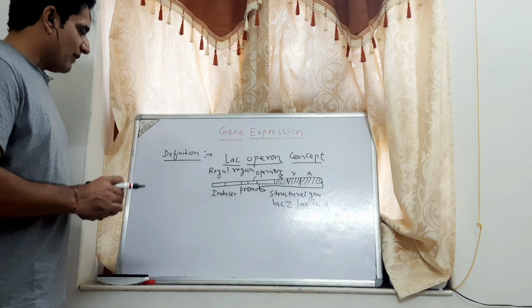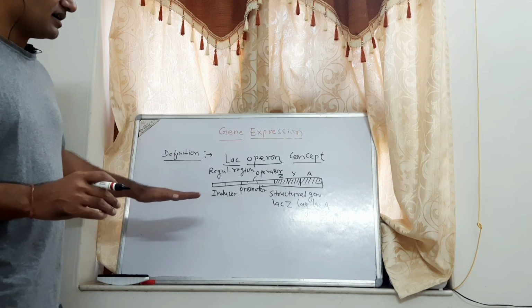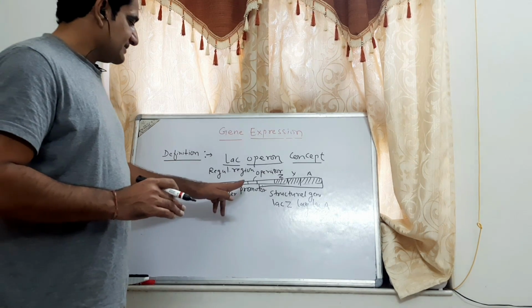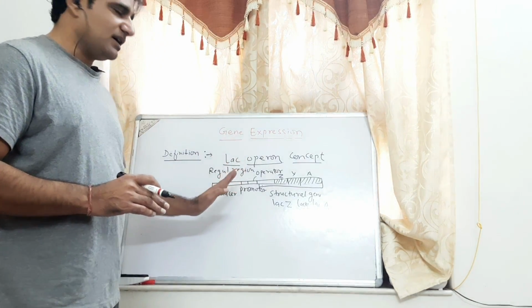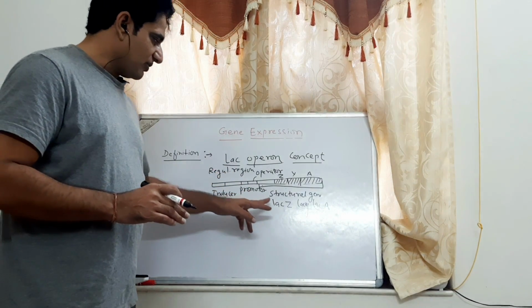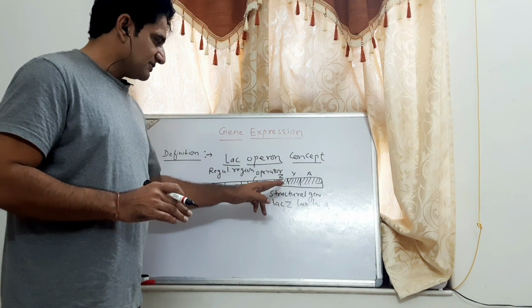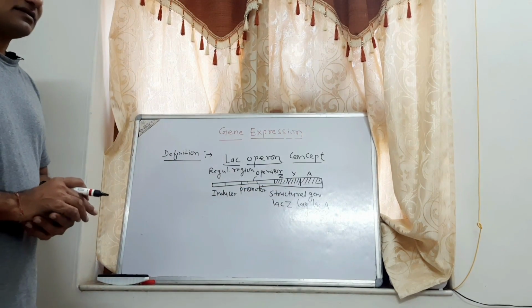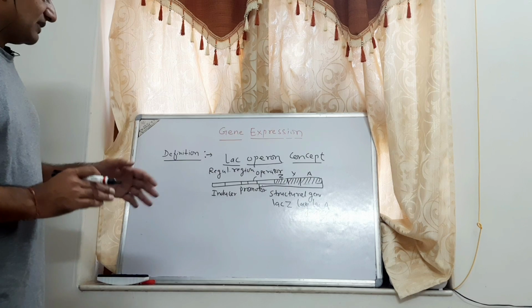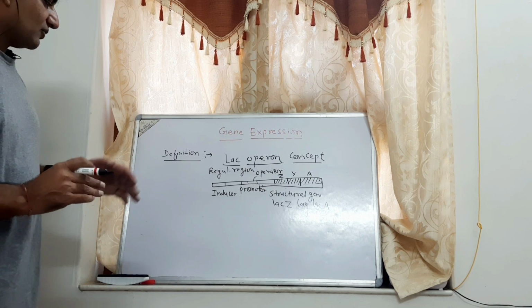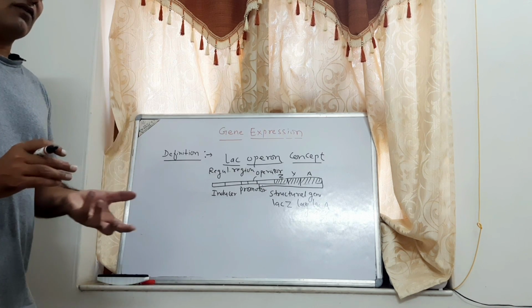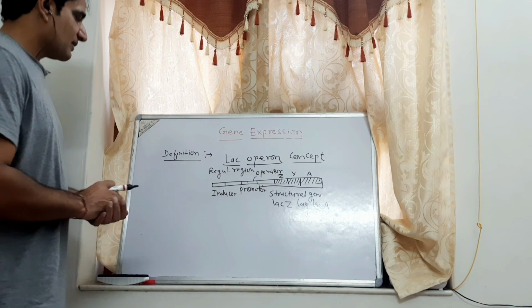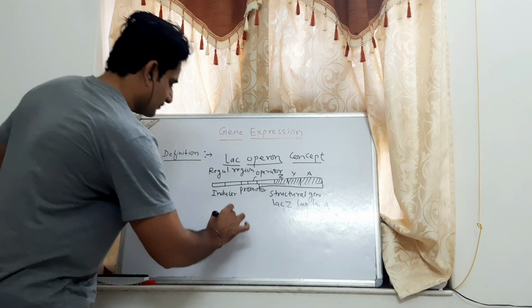It means when there is an abundant quantity of glucose present, the lac operon is turned off, and the bacteria are not able to produce the particular enzymes, and hence lactose is not digested in E. coli.